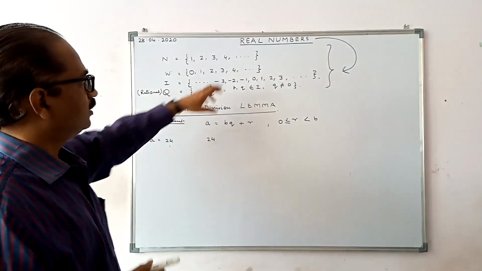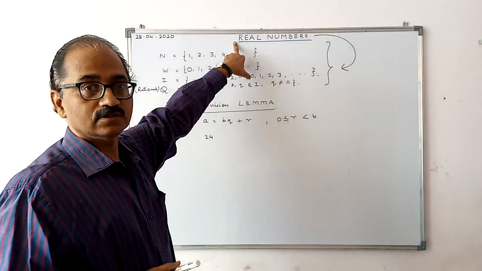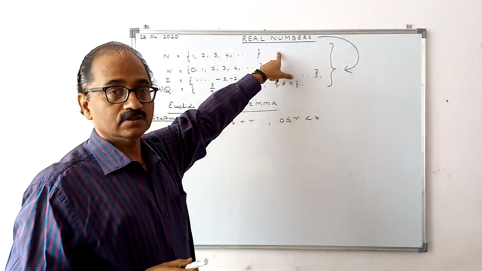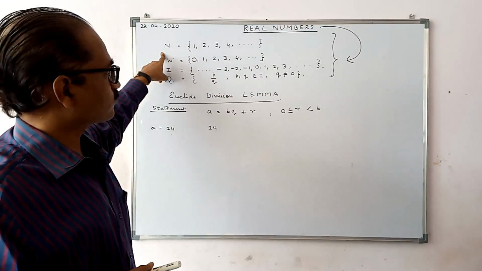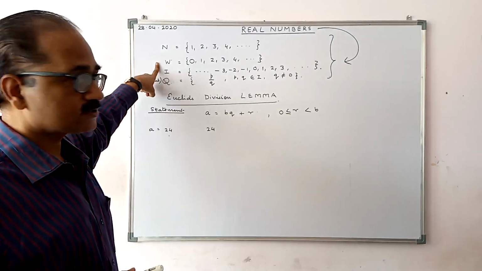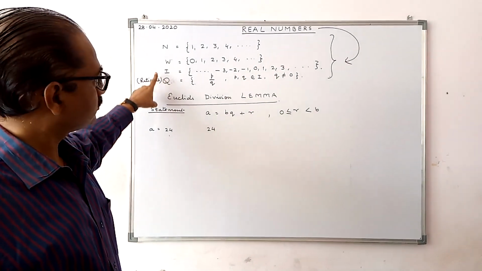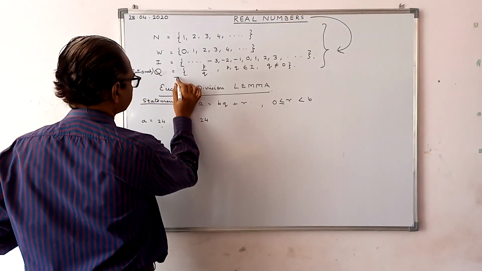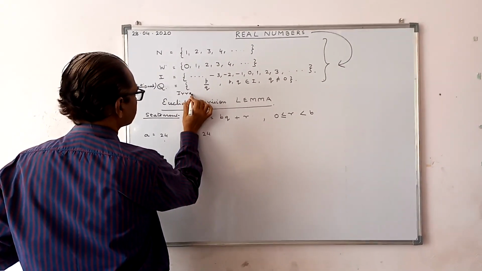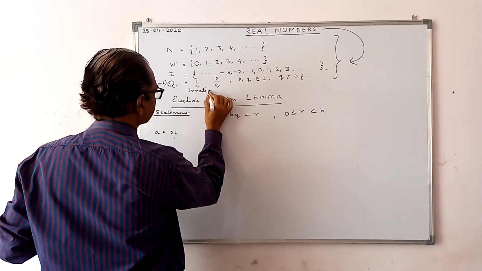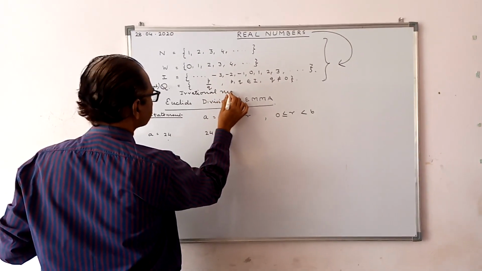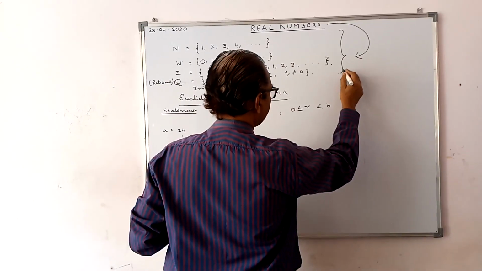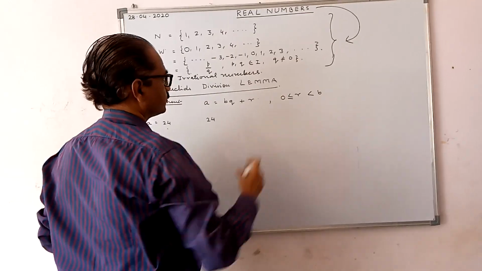Real numbers are the numbers which comprise natural numbers, whole numbers, integers, rational numbers and irrational numbers. All these numbers form real numbers.